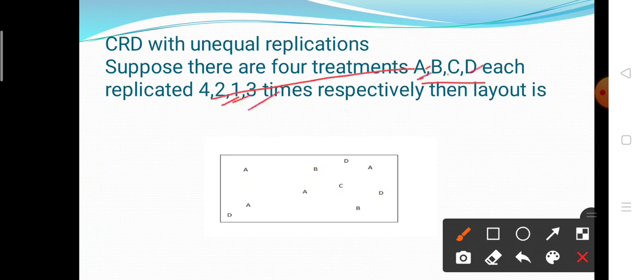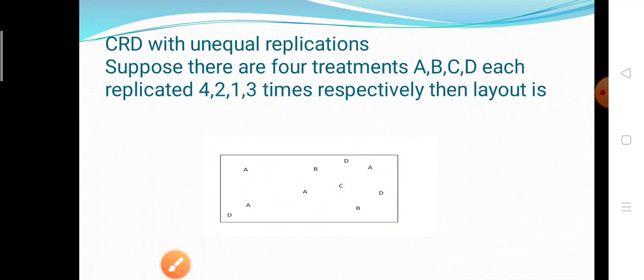So apply A 4 times anywhere: 1, 2, 3 and 4. Then B is applied 2 times, 1 and 2. Then C is applied 1 time. Then D is applied 3 times anywhere. So this is the CRD with unequal replication. There are 2 types: CRD with equal replication and CRD with unequal replication.